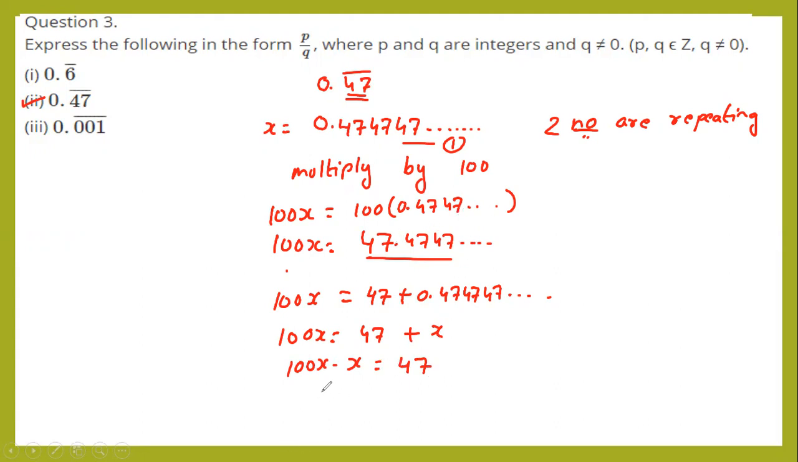It's correct. Okay. 100x minus x is 99x is equals to 47. Okay. So x is equals to 47 by 99. So this is in the form of P by Q. I hope all of you understand this sum. Okay. Next, go for next sum.